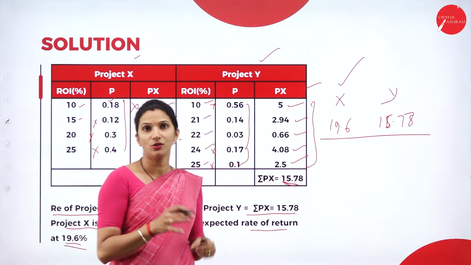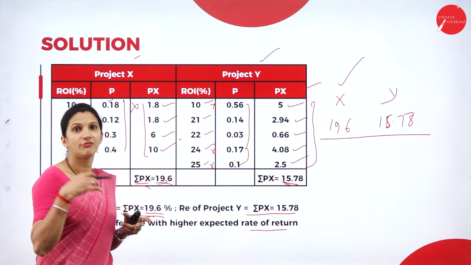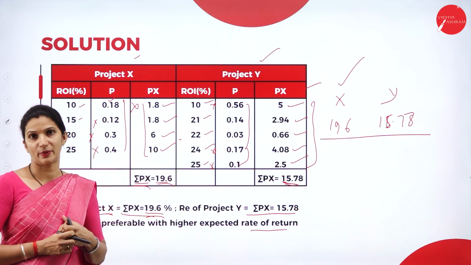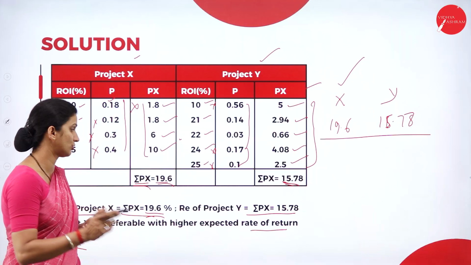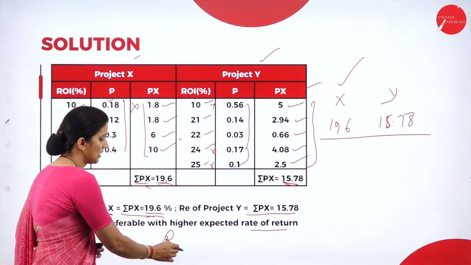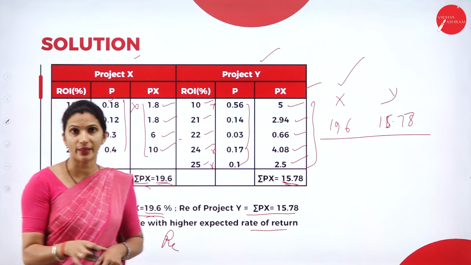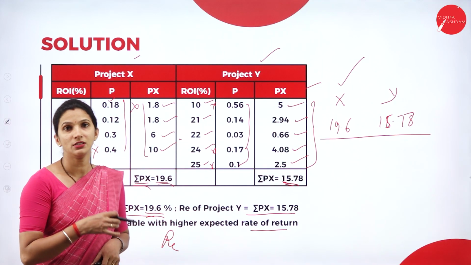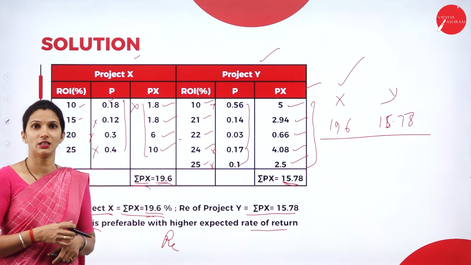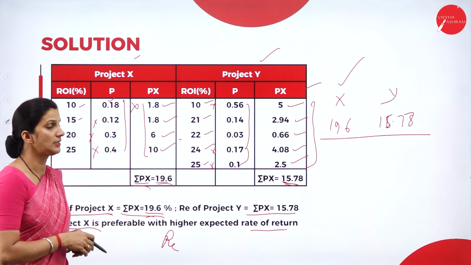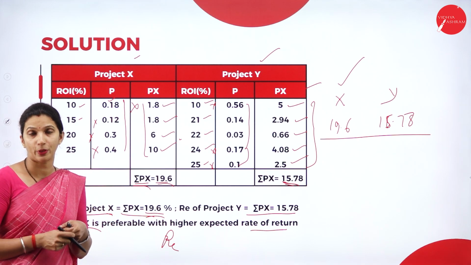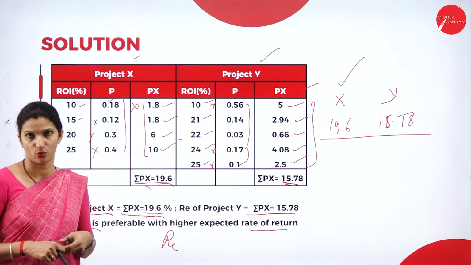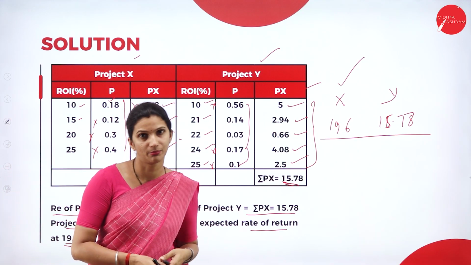This is how, when two projects are given, we calculate the expected rate of return, that is your RE. The project with the higher rate of return will be considered for investment or capital budgeting. This is the simple probability approach in capital budgeting.